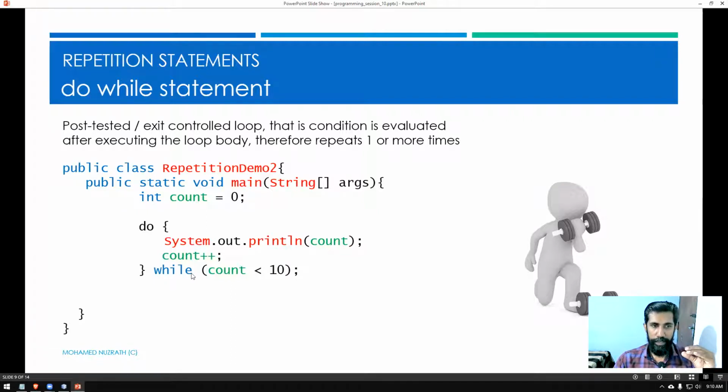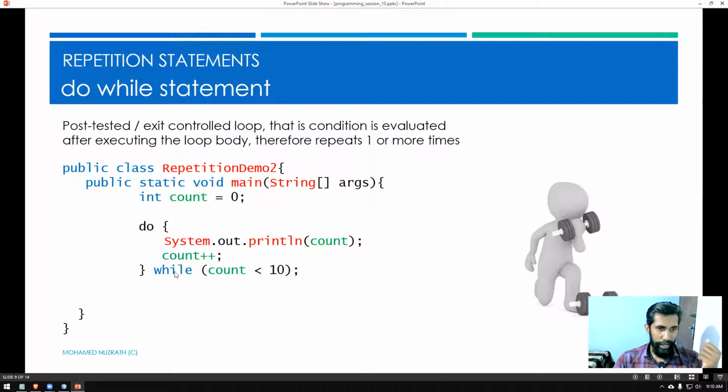It is checking the condition whether it is still remaining true, because the value of count started from 0. You printed the value count, that is 0. 0 plus 1, it became 1. Then while 1 is less than 10, still the condition is true.